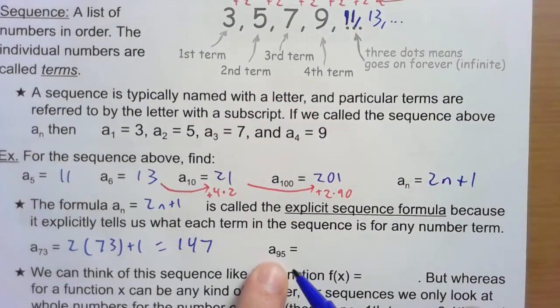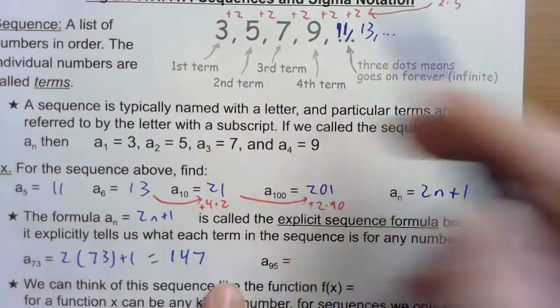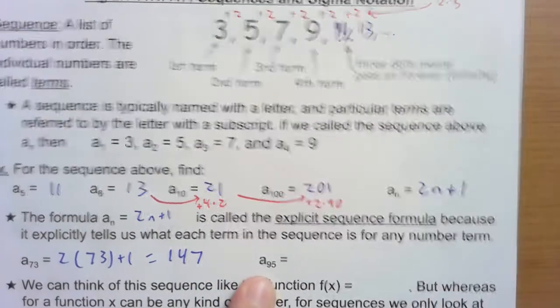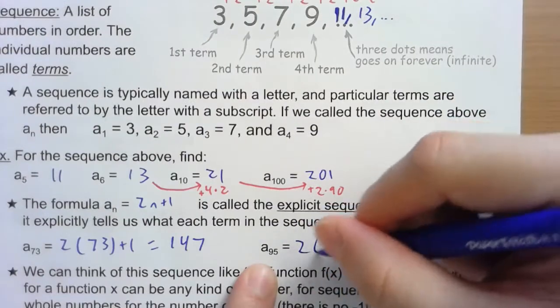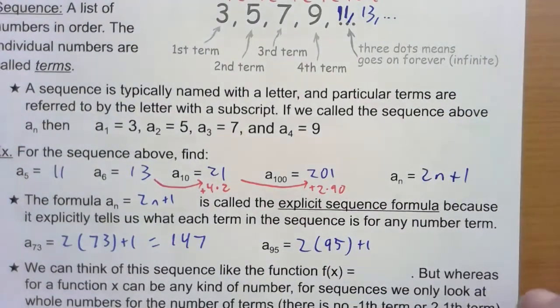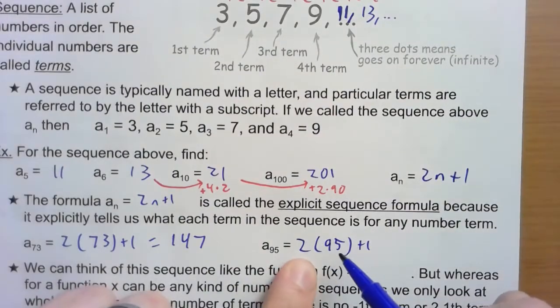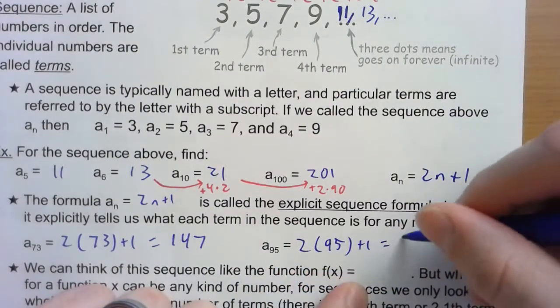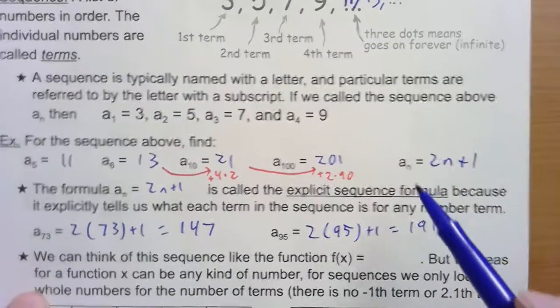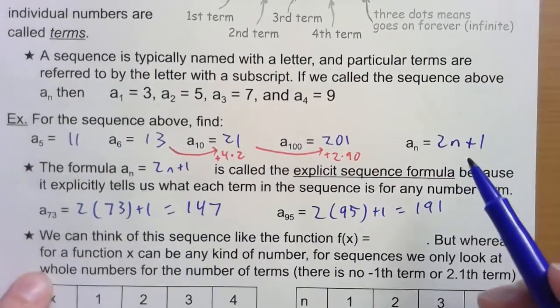Same thing if I want the 95th term. Any number term in the list I want, I just take that number and plug it into this formula. So 2 times 95 plus 1. Let's say it's 180 plus 10, 190, and then the 1, 191.